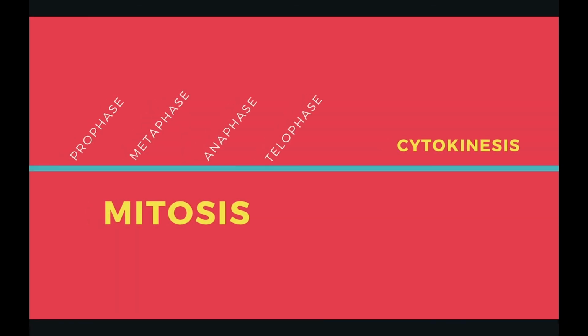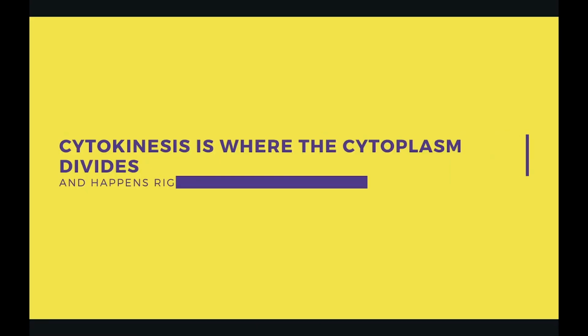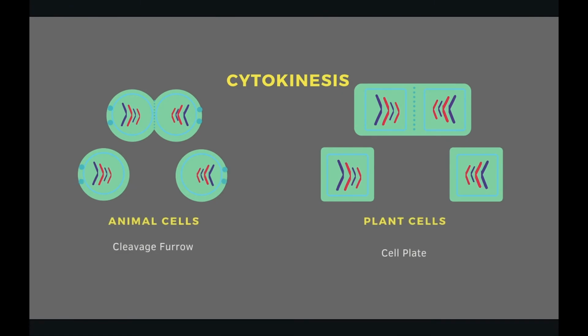Mitosis ends with telophase, however the cell must go through cytokinesis to completely finish the cell cycle. Cytokinesis is where the cytoplasm divides and it happens immediately after telophase. In animal cells, the formation of a cleavage furrow separates the cytoplasm. In plant cells, the formation of a cell plate separates the cytoplasm.